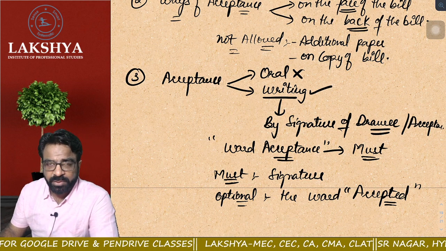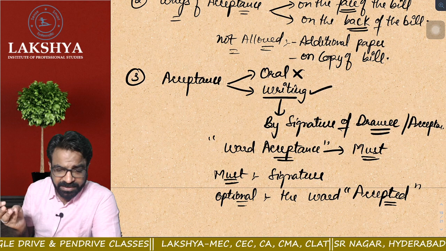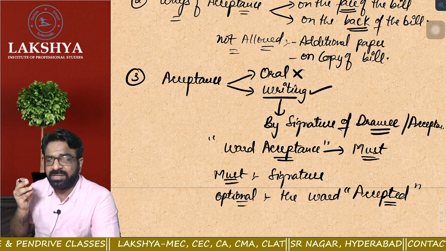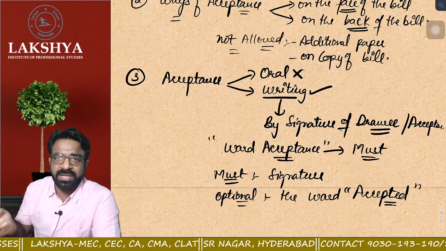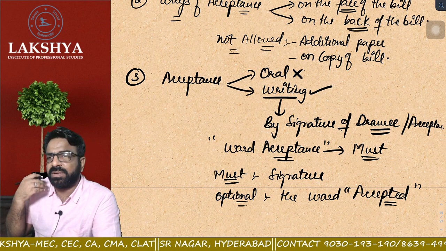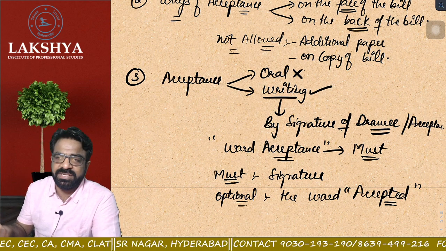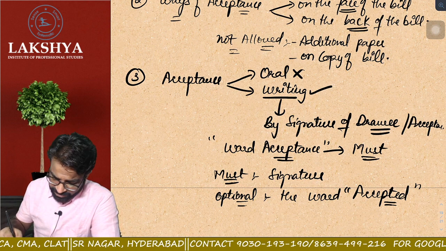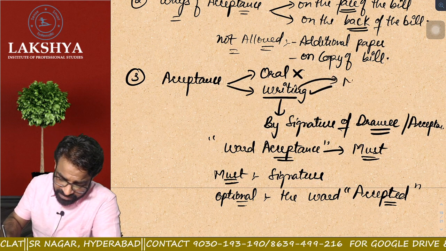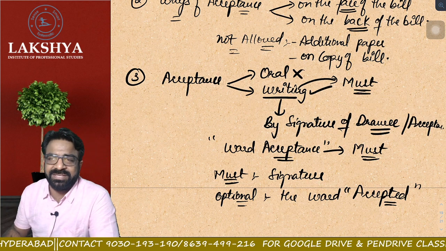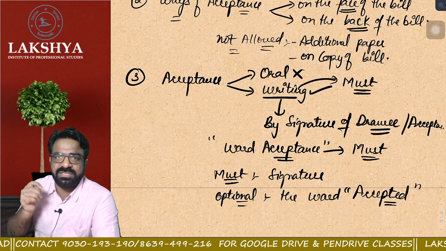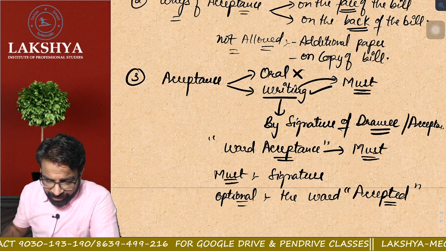Everyone clear or not? So what did we learn? What do you mean by acceptance? And what are the modes of acceptance? And then we also understood how the acceptance should be done. It should not be done on an oral basis. It should be done on a written basis. So written is must. Is oral allowed or not allowed? Not allowed. So acceptance is not allowed orally. Acceptance is always allowed in writing. Right? Next one.